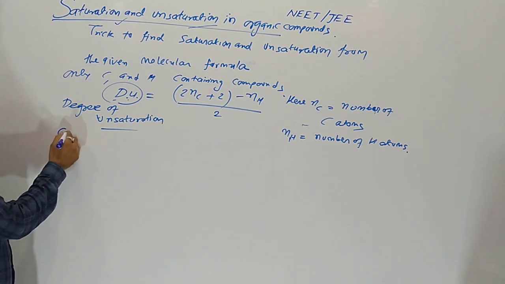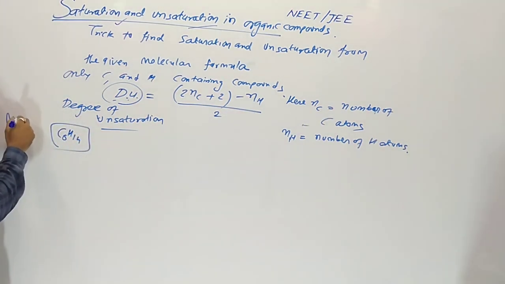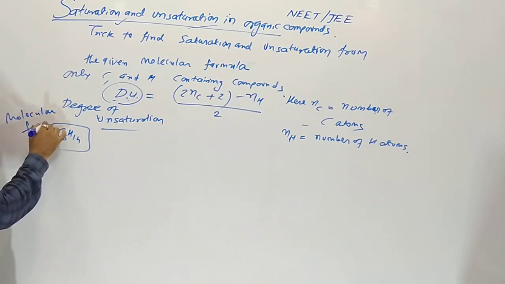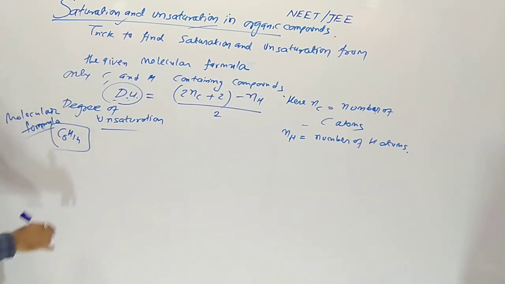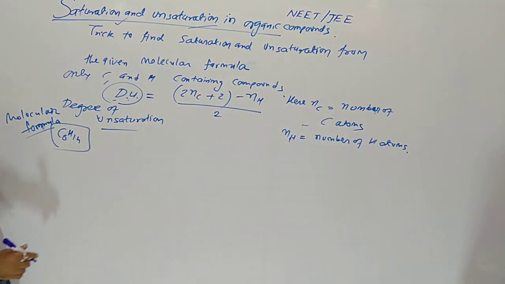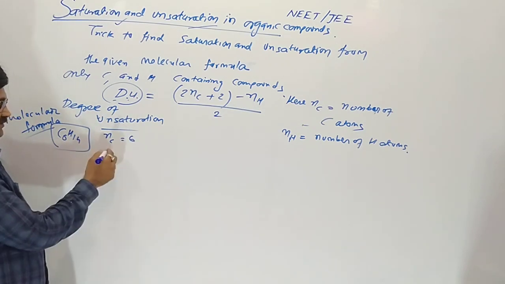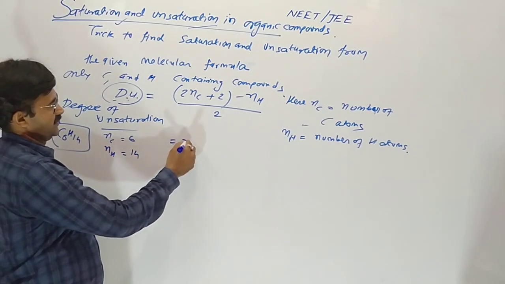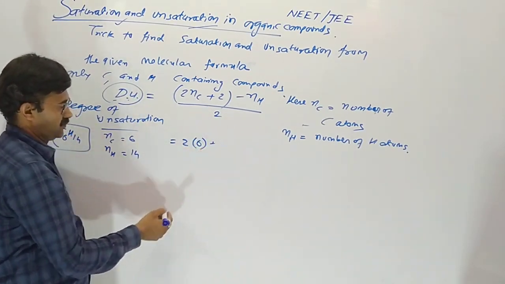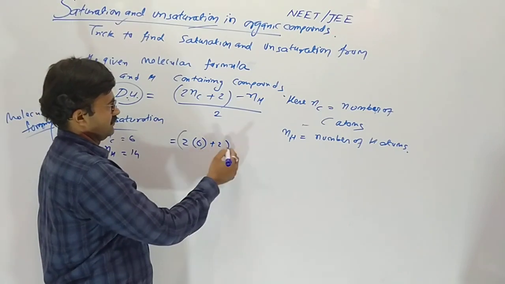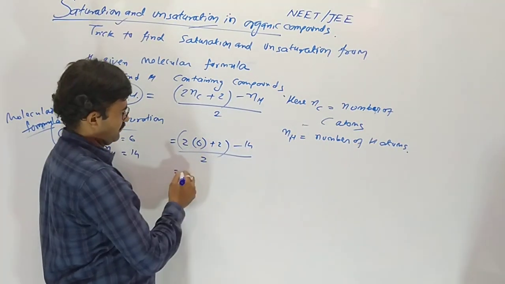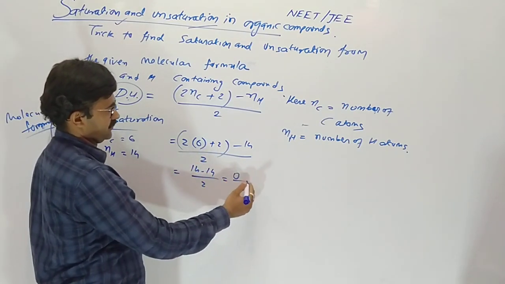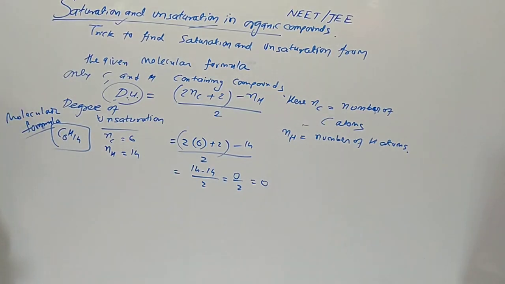So one by one, suppose molecular formula is given like this: C6H14. So here number of carbon is 6. Clear? Number of hydrogen is 14. So here 2 multiplied by 6 plus 2 minus 14, divided by 2. So 12 plus 2, 14 minus 14, upon 2. So 0 upon 2 means 0.